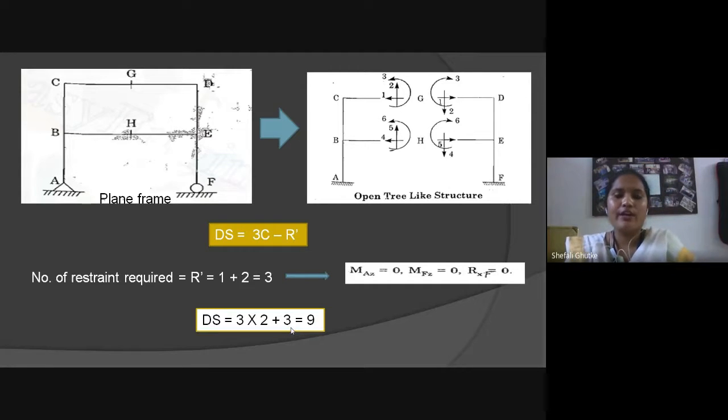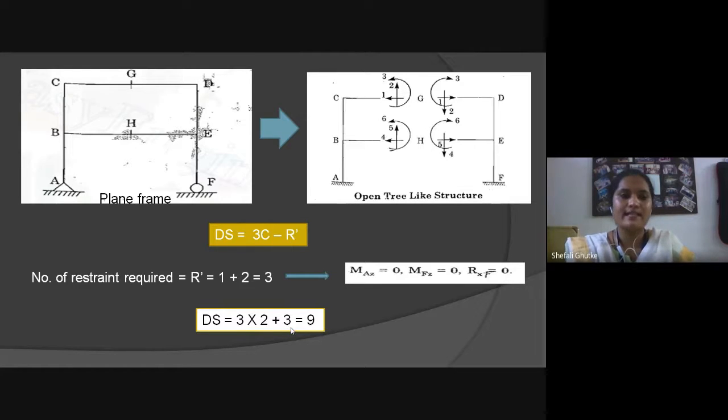So according to the formula, ds equals 3C minus R dash. We know that C is the number of cuts. See here, the number of cuts is 2, G and H, so the value of C is 2. And R dash is the number of reactions.